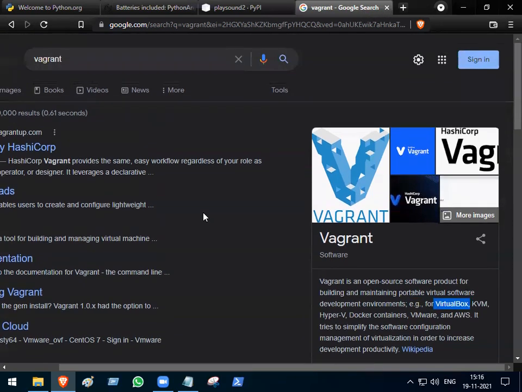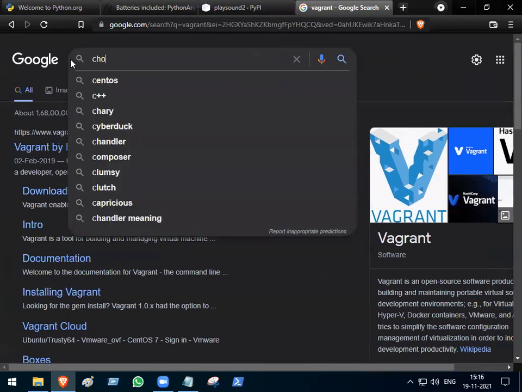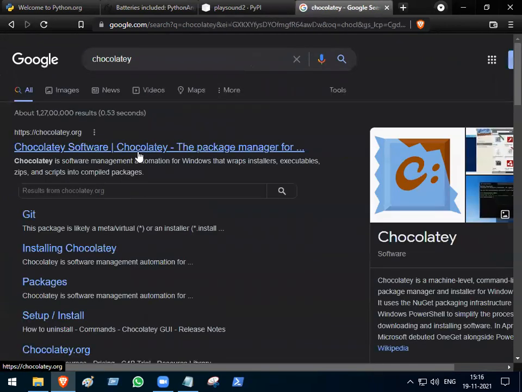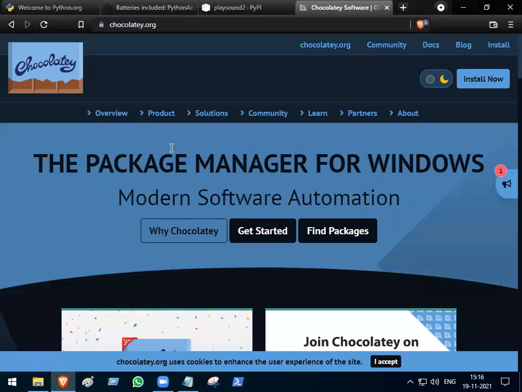So start using the command line interface. That's what I'm telling you. Use Chocolatey. You should make a habit of using Chocolatey. Chocolatey, Vagrant, everything we have. So make a habit of it from the start. If I tell you at the end, after completing the Python syllabus, that you can use this, it's like after reaching the airport being told you could have booked a window ticket and come; after coming, it's not useful.